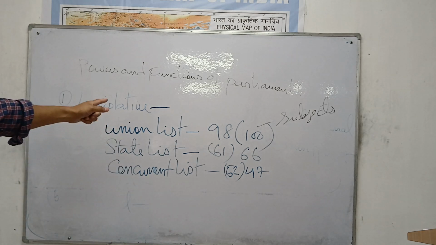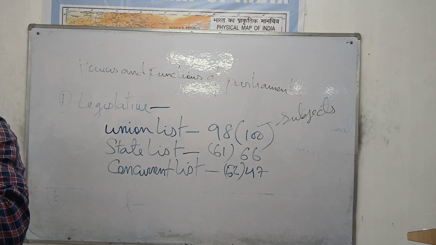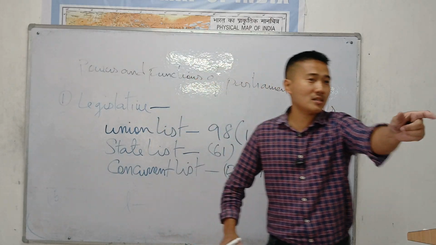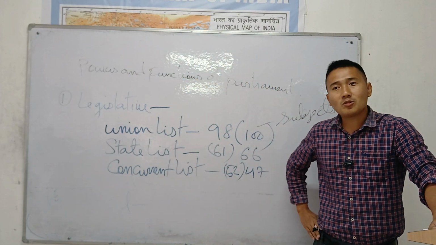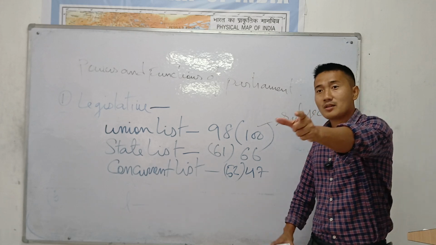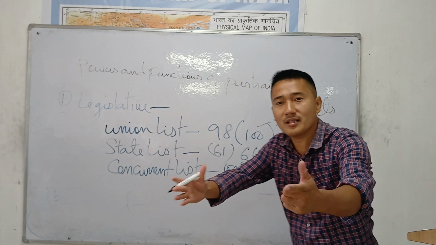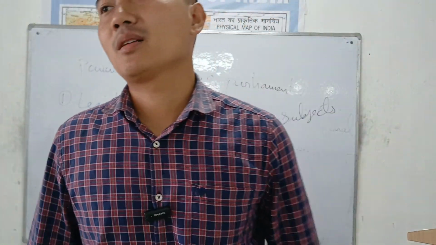But as of now, it is 98, 61, and 52. But it will keep on changing every time. Sometimes they will go up, sometimes they will come down. Please remember, they will correct this in the exam. Okay, as of now, it's like this. The union list is 98 currently. The state list is only 61 currently. The concurrent list is currently 52. But it will keep on increasing and decreasing anytime. The parliament can do that.